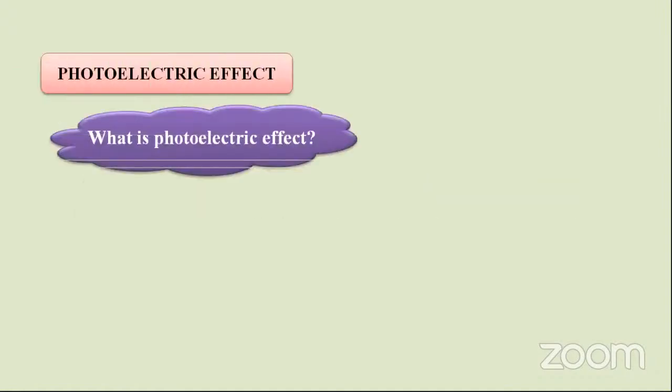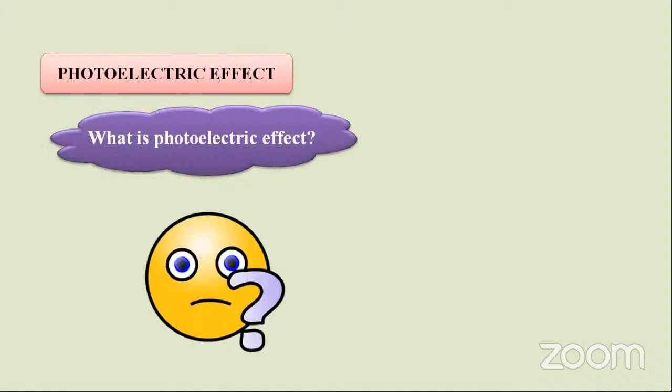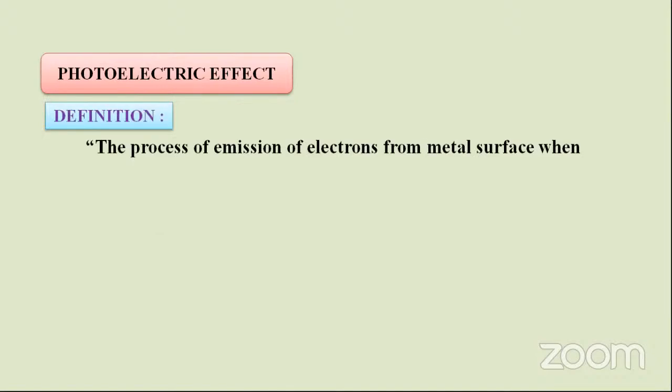Now, what is the photoelectric effect? Let me discuss the definition.